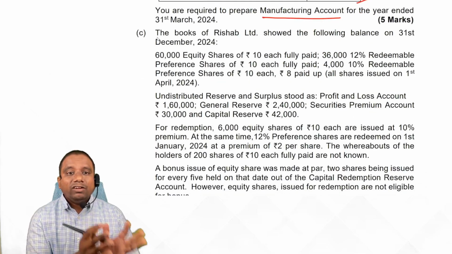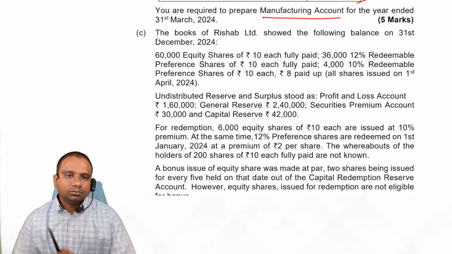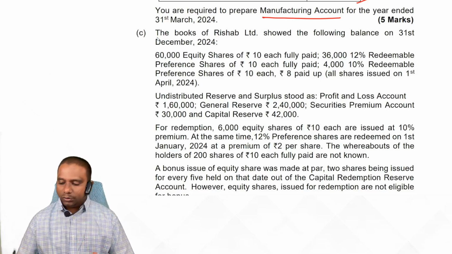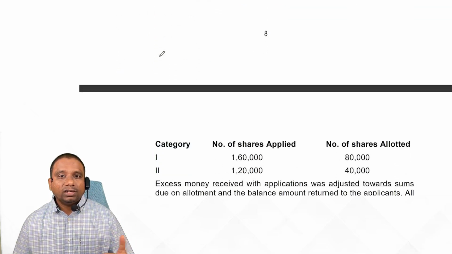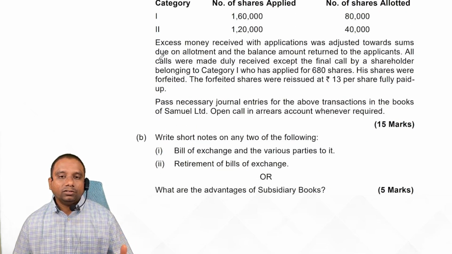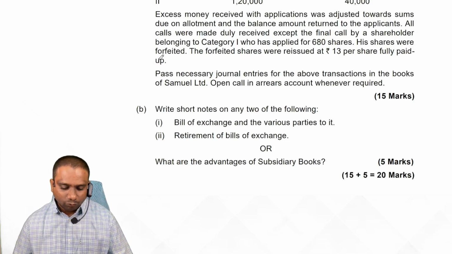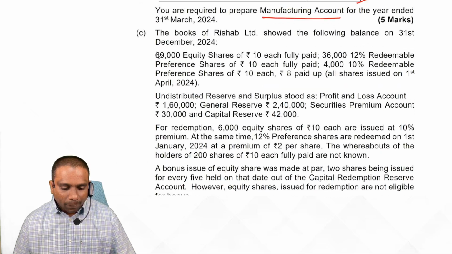Next one, 5C. 5C and 6A are for company accounts, students. Company accounts. Observe. 5C, 6A. Both are for company accounts. Do them carefully.